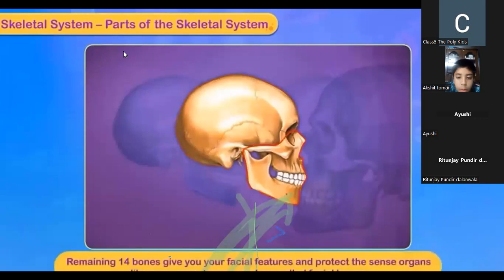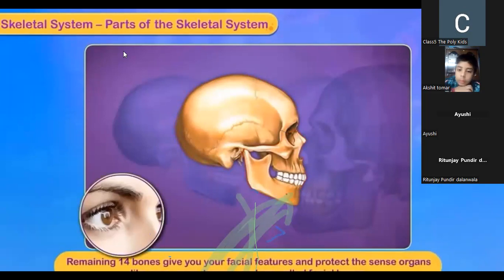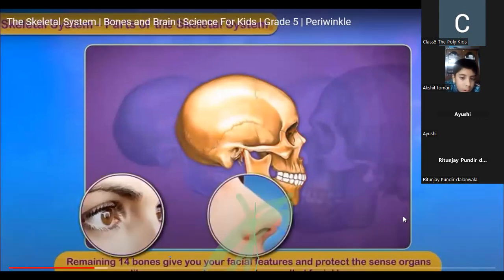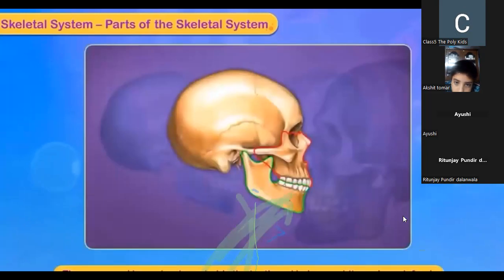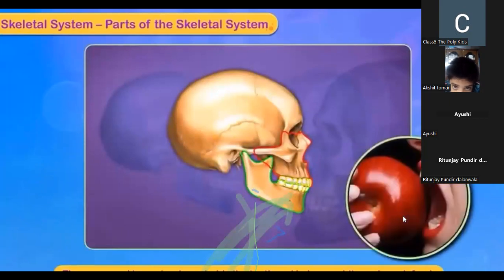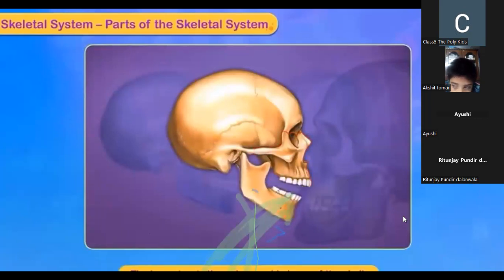The other 14 bones give you your facial features and protect the sense organs like eyes, nose, and tongue, and are called facial bones. The upper and lower jawbone holds the teeth and helps you bite and crush food. The lower jaw is the only movable bone of the skull.